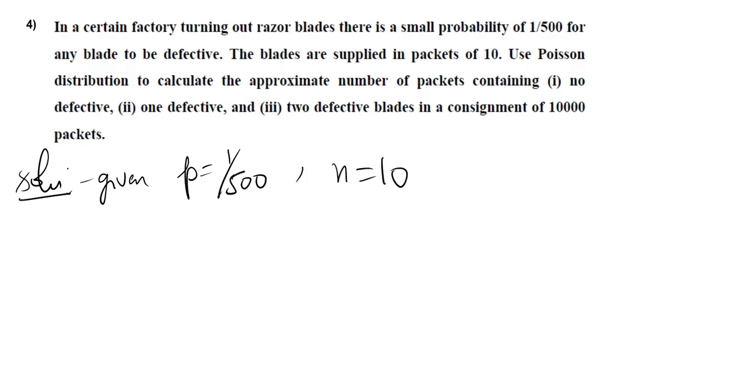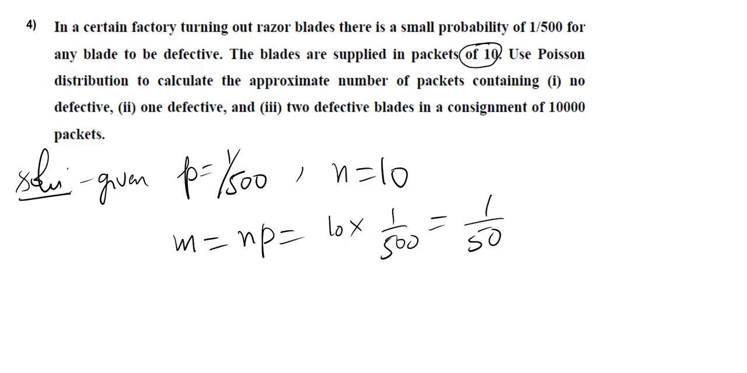Okay, here n is given as packets of 10. Okay, n equals 10. Use Poisson distribution. First we have to find m here. m means n into p. Sorry, n is 10 here. 10 into 1 by 500. We get here 1 by 50. Correct? 1 by 50 is your m. 1 by 50 means you can write 0.02.